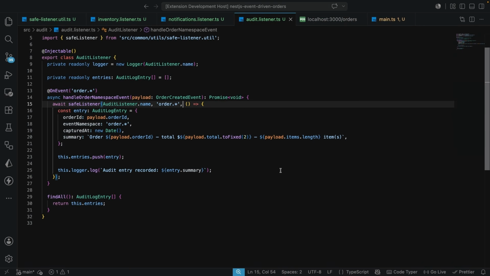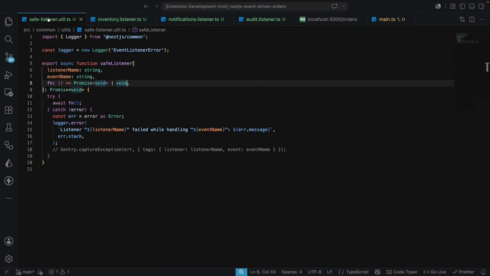So there it is. We have the same underlying error, but now it is our own error, our own listener name with our own event name and our message, and actually in a very good format that we can go on to control. And we can also go on to route it to anywhere that we want. Currently, failures are now visible, but the event emitter 2 is still memory only. So next, we're going to bring in Redis and also BullMQ so that we can make events survive a crash. That is what we are going to be working on next.